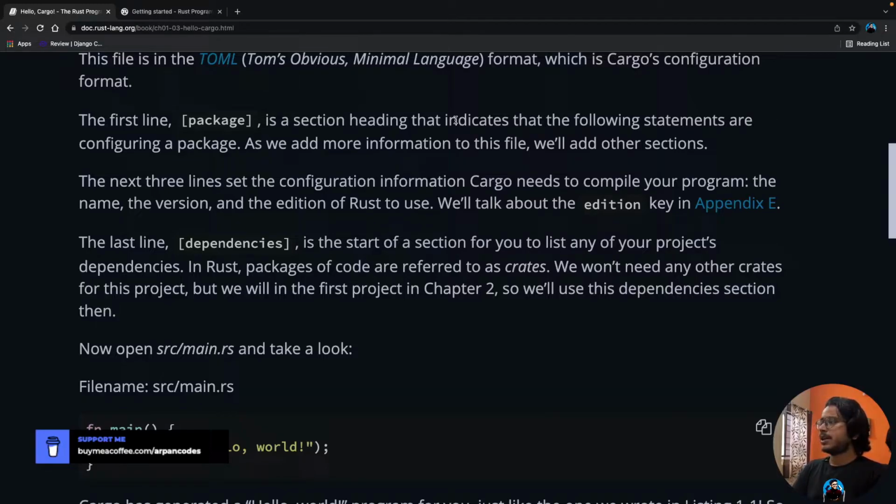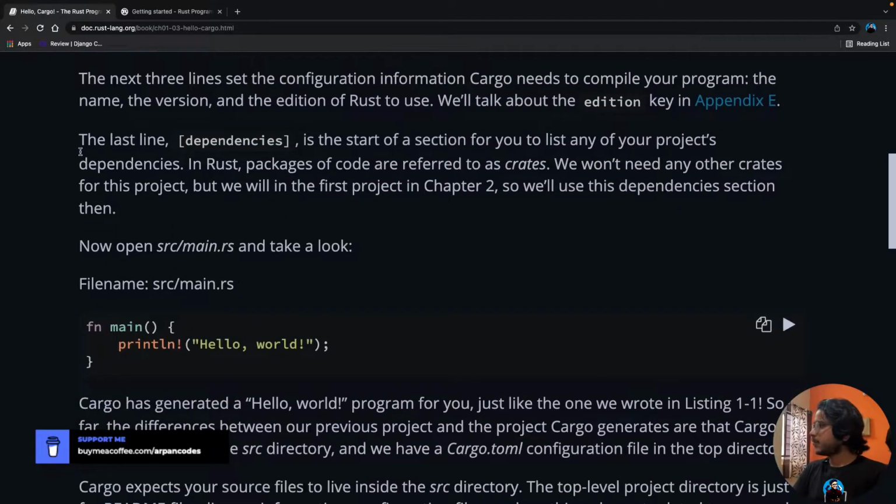We'll talk about the edition key in Appendix E. The last line, dependencies, is the start of a section for you to list any of your project's dependencies. As I told you, in Rust, packages of code are referred to as crates. We don't need any other crate for this project, but we will in the first project in chapter 2, so we'll use this dependencies section then.